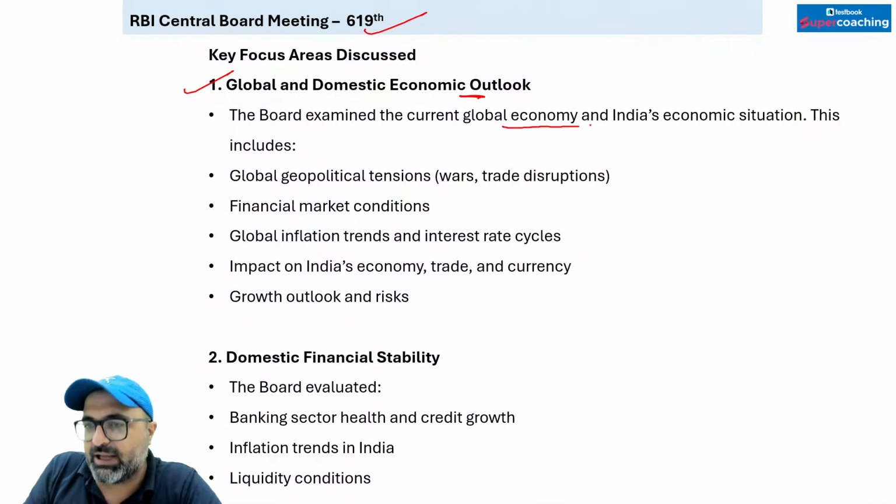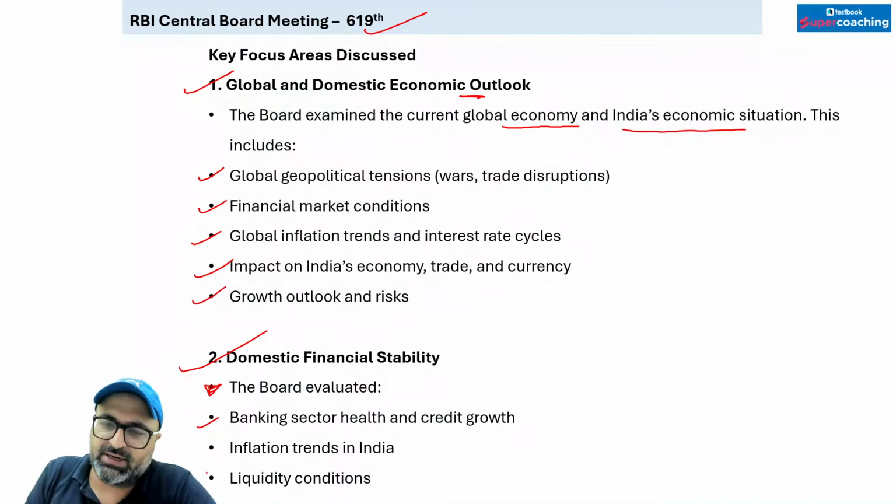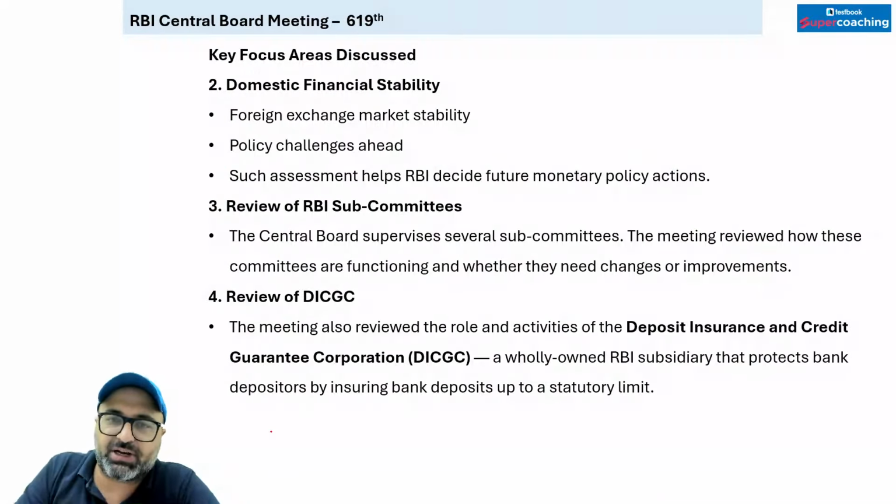Secondly, they talked about domestic financial stability, evaluating the banking sector, health and credit growth, inflation trends, liquidity conditions, foreign exchange market stability, and policy challenges ahead. Such assessments will help RBI decide future monetary policy actions.